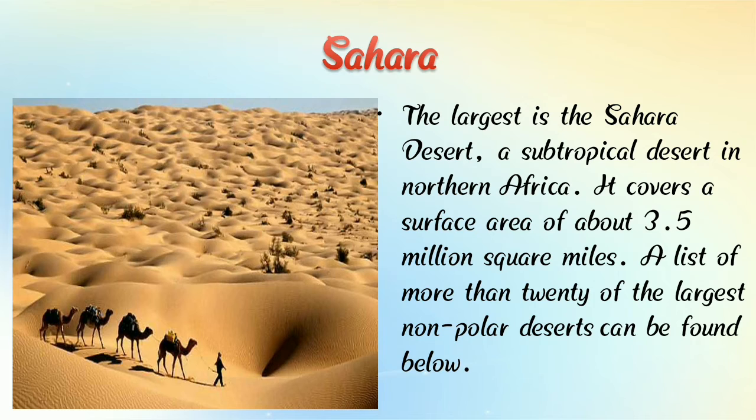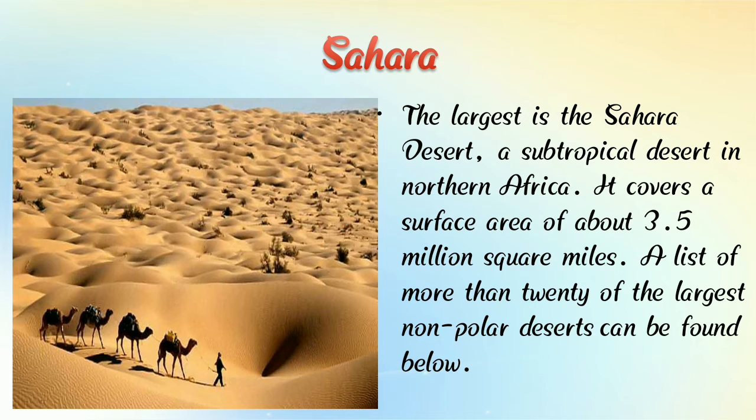The Sahara is the largest desert in the world. It covers a surface area of about 3.5 million square miles, and a list of more than 20 of the largest known polar deserts can be found below.